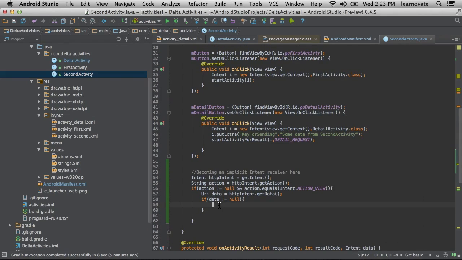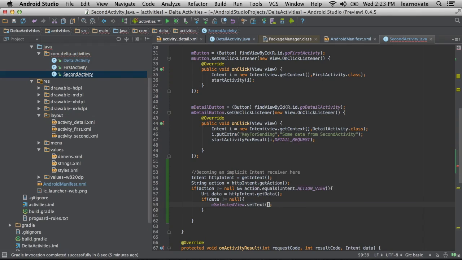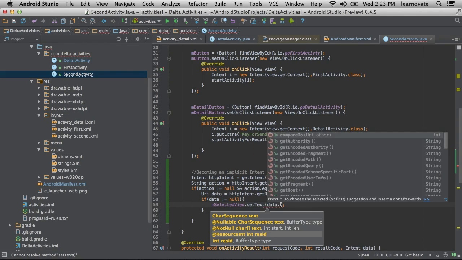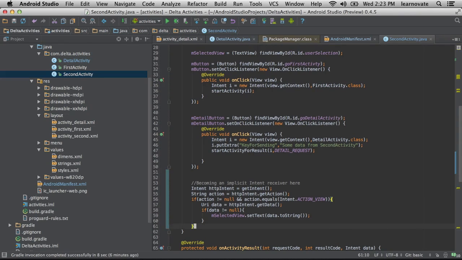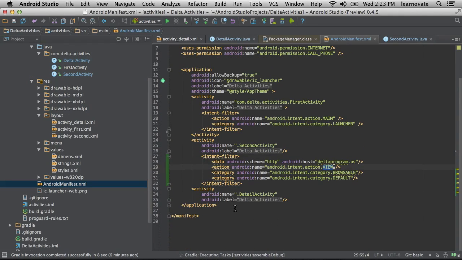Right. So here we are. Notice I'm doing the getData. I'm not using the things we were using before. I'm getting the URI. I'm not getting the bundle. Oh, okay. This is another way that you can move data around. Mm-hmm. And so I'm just saying, hey, show in our view what that data was. In this case, it was the URI. getData always returns the URI. So if you want to send other data, you've got to use the bundles and actually unpack it.